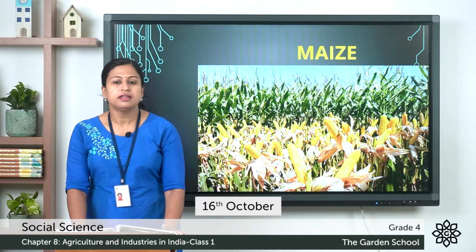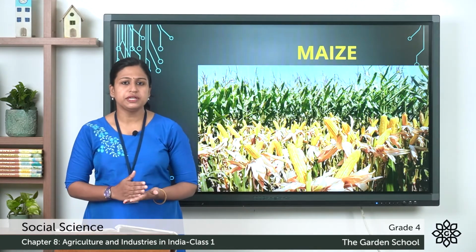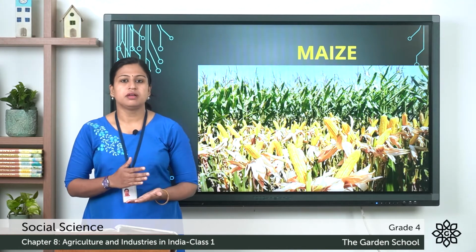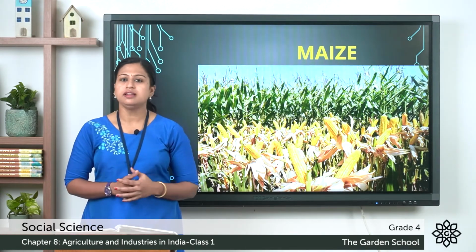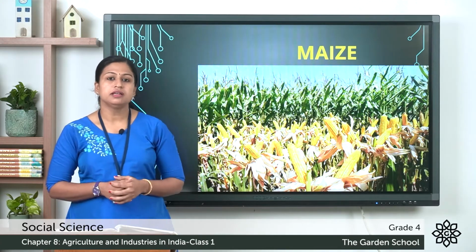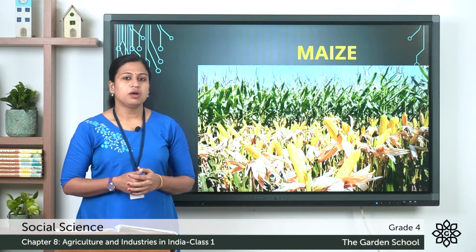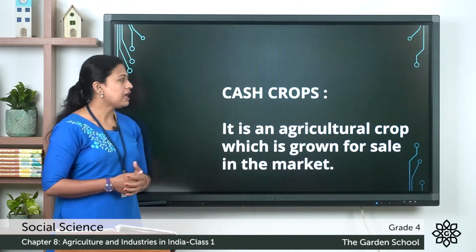And every year there is a theme for this World Food Day. For 2020, the theme is Grow, Nourish and Sustain. So we celebrate Food Day on 16th October every year. Next, we'll discuss the cash crops.